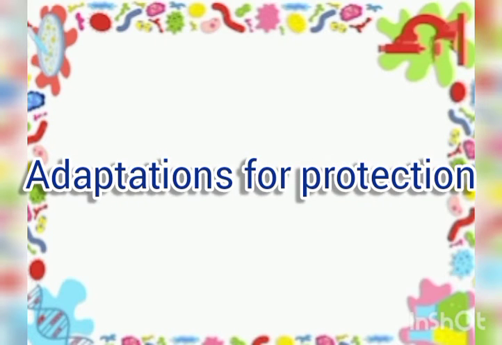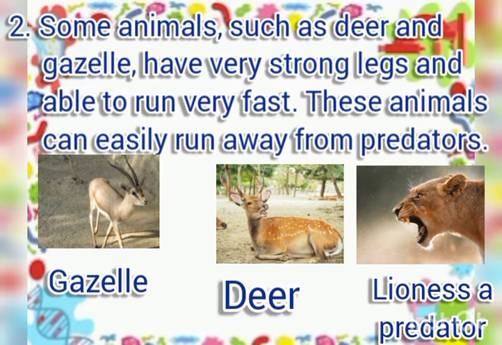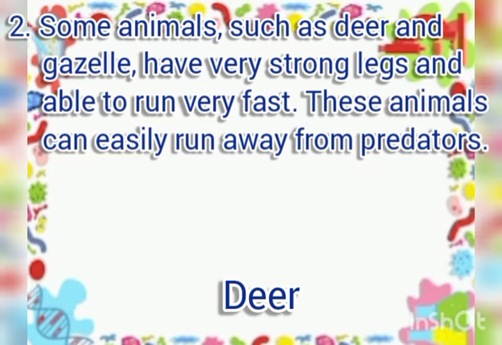Adaptations for protection. Many animals have adapted themselves well to the environment to protect themselves from their enemies. Animals such as elephants and hippopotamus have thick skin to protect themselves from heat in hot climates. Some animals such as deer and gazelle have very strong legs and are able to run very fast. These animals can easily run away from their predators.